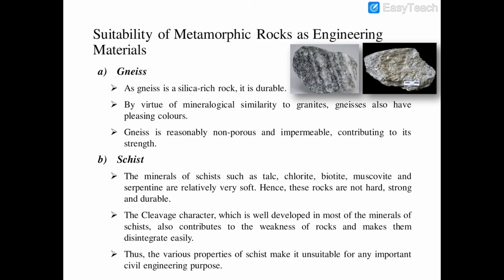Clear? The schist is not suitable for civil engineering purpose because the constituent minerals which form the rocks like talc, chlorite, biotite, muscovite and serpentine have very low hardness, okay, and they are also less durable. They are also subjected to cleavage character, means you can break these rocks easily along a particular plane.